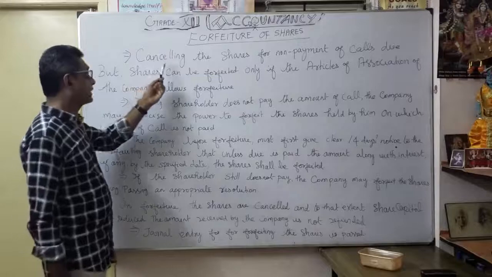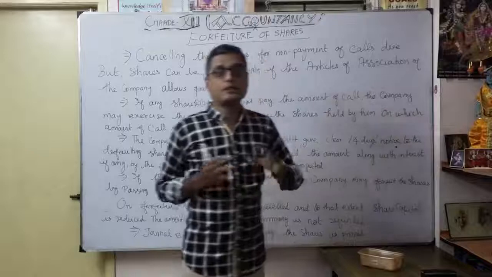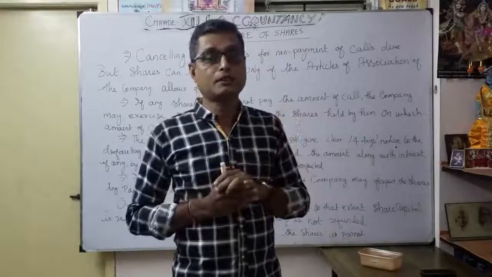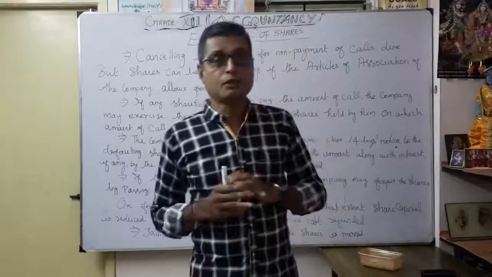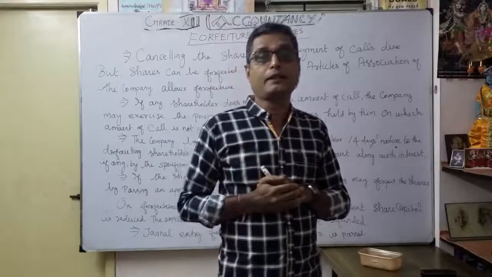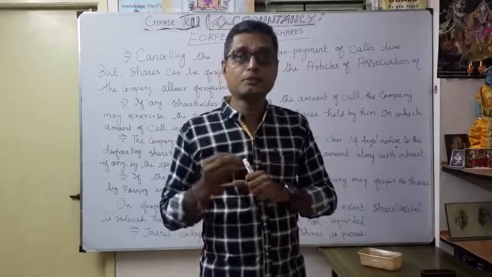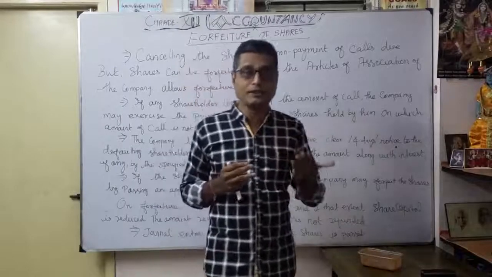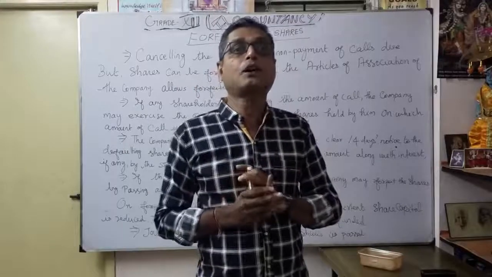It means cancelling the shares for non-payment of calls due. For example, a share unit has application 2 rupees, allotment 3 rupees, first call 2 rupees, second call 3 rupees. With such a structure, sometimes on the first call and second call, a particular shareholder is not in a position to pay the money. Even though the company calls the money, that shareholder still defaults, with non-payment of calls.